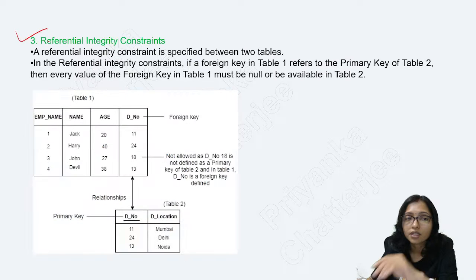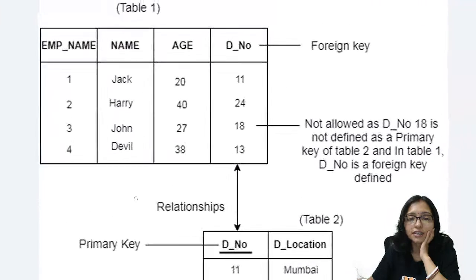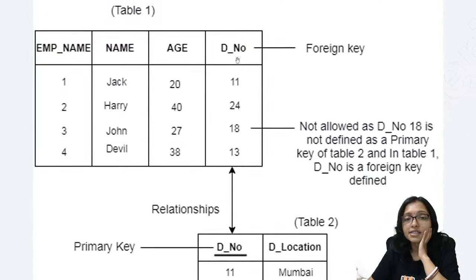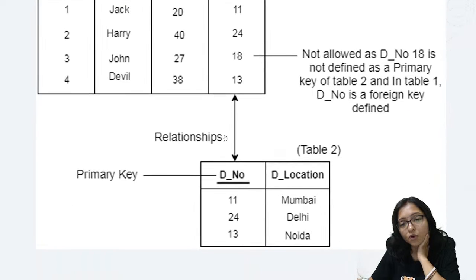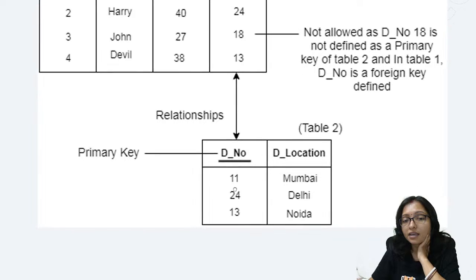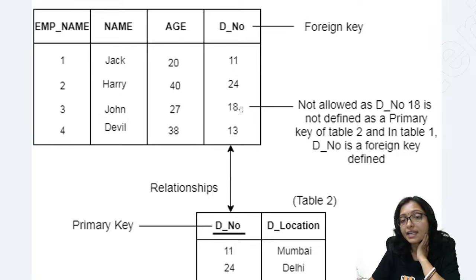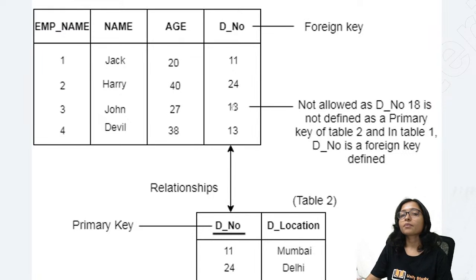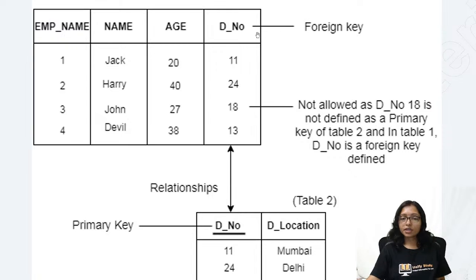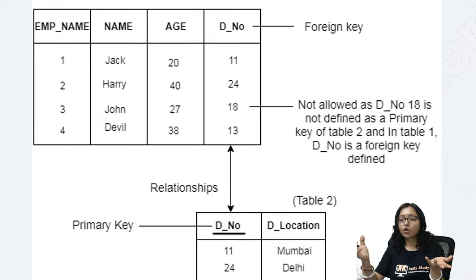Next one is referential integrity. What is the example of referential integrity? Here you can see this is the foreign key. From where am I taking it? From the department number. Here 11, 24 and 13 are the department numbers available, but 18 you cannot take anyhow, because if this is the foreign key, only what is available in that relation is possible.